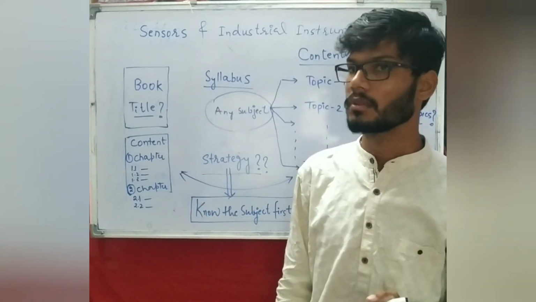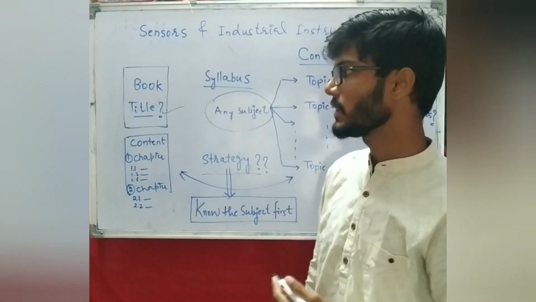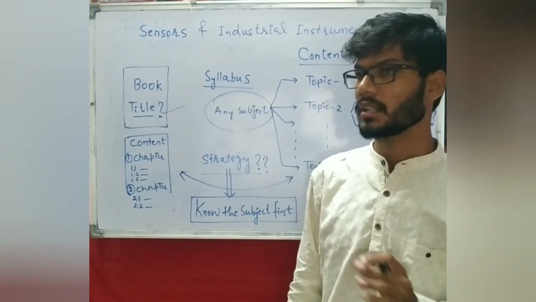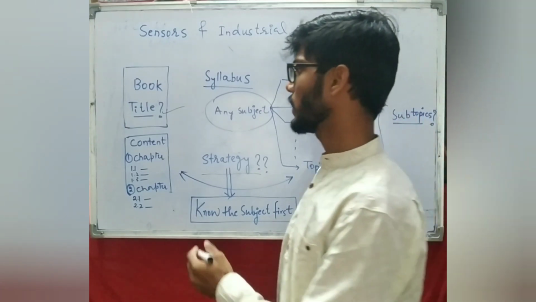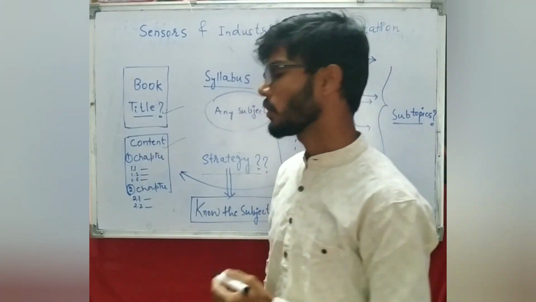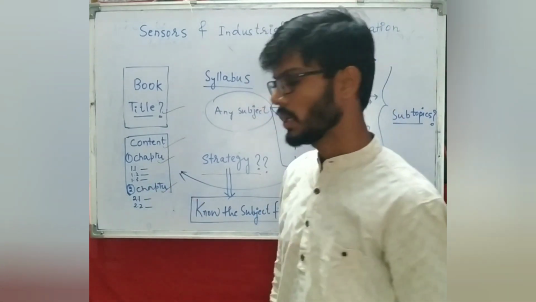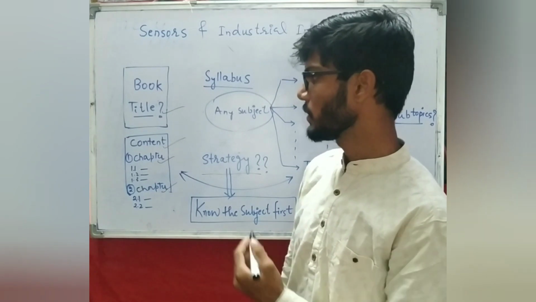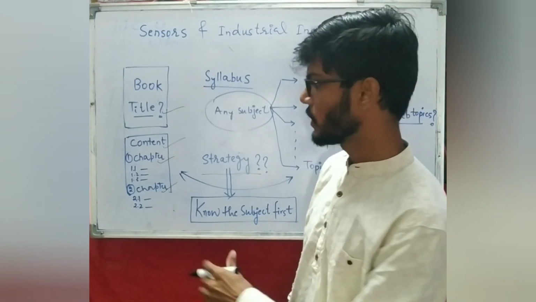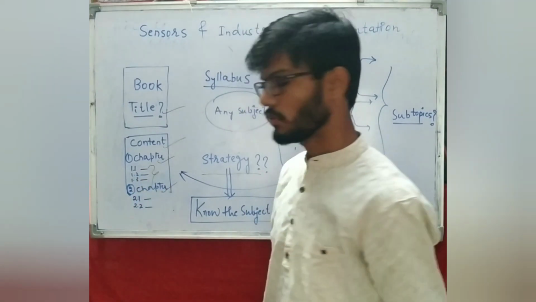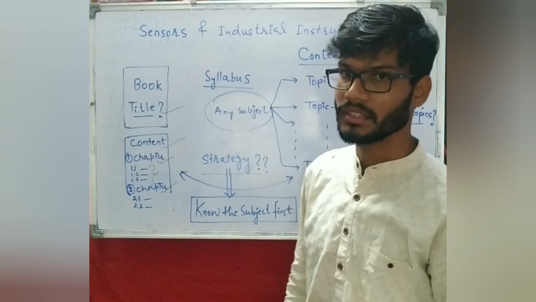So the first and foremost thing you are going to do is have a look at its title, and by seeing it you are going to predict what that book is going to talk about. And to know more about it, you are going to jump to its content page and have a look at each and every chapter, and then in a detailed manner you will look at what that particular chapter is individually going to talk about, what all the subtopics are. So that's what the main strategy should be.